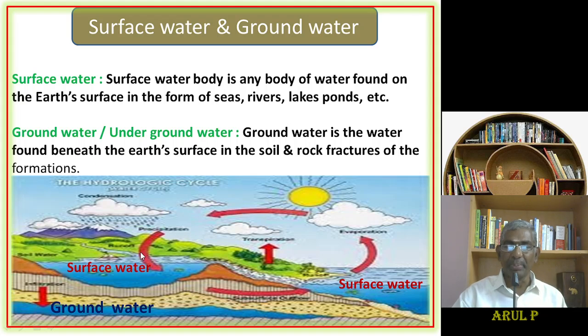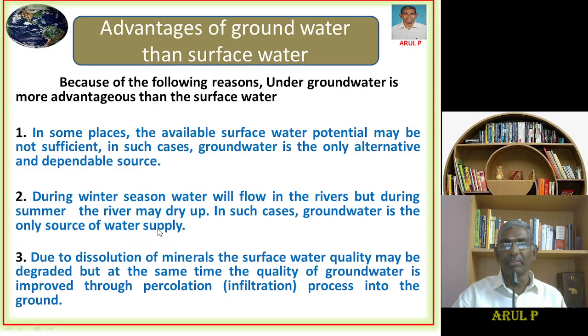Our next topic is how groundwater has more advantages than surface water. This is the groundwater, and this is the surface water. Surface water is found above the ground level, and underground water is found beneath or below the ground level. So, groundwater has more advantages than surface water. Now we will see what the advantages of groundwater are compared to surface water. These are some of the points given for the advantages or benefits of groundwater.